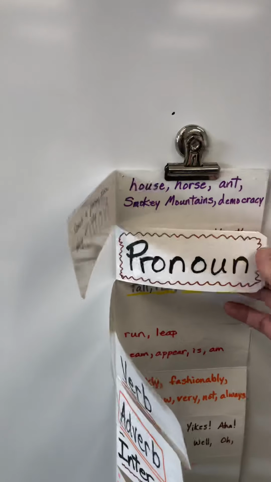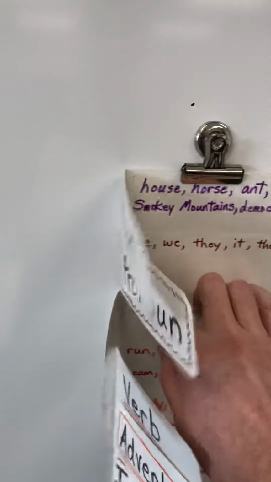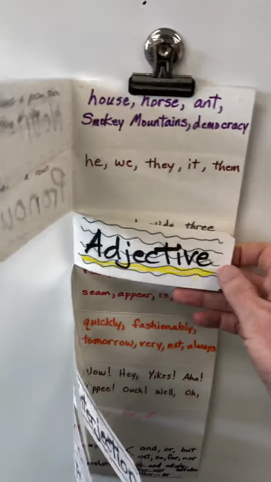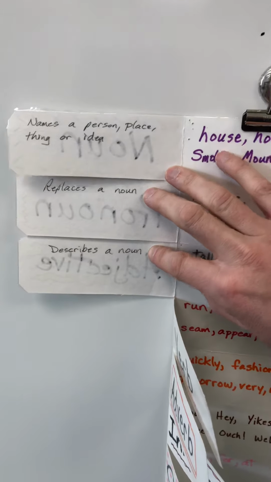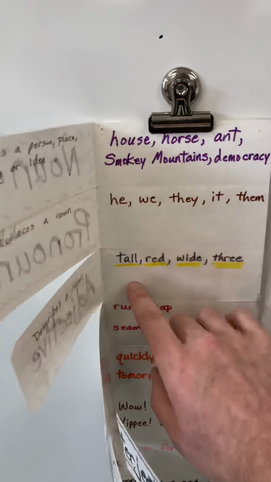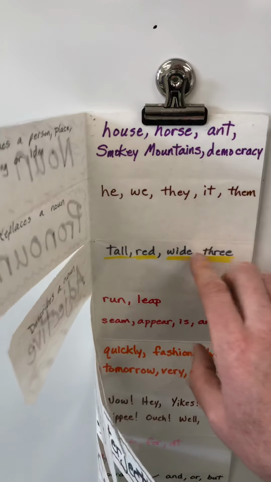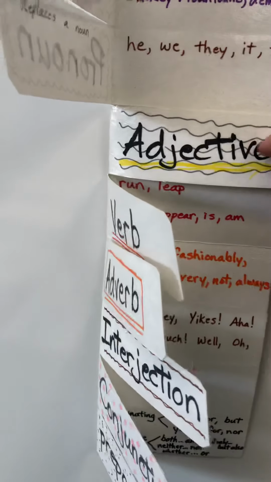So here's a pronoun. It replaces a noun. Like he, we, they, it, them. There are several more. Here's adjective. Take a look. It describes a noun. Anything that describes anything we talked about so far, like a tall horse, a red horse, wide, 3. These are all words. Numbers, colors, all are adjectives.